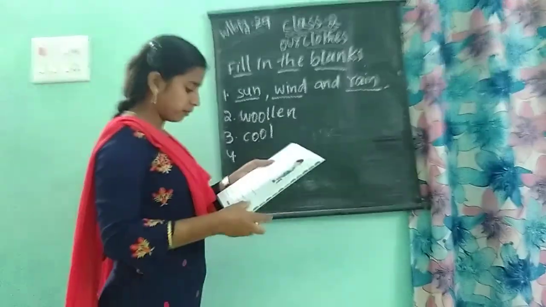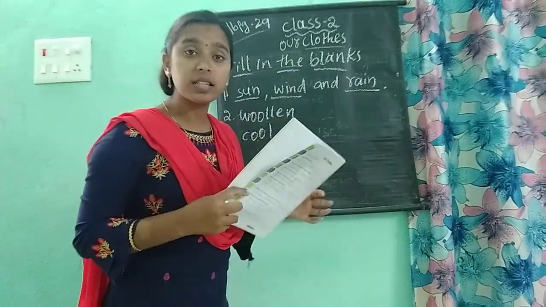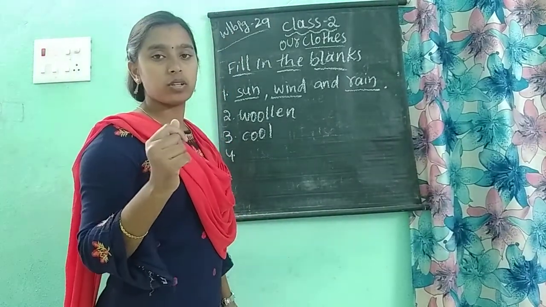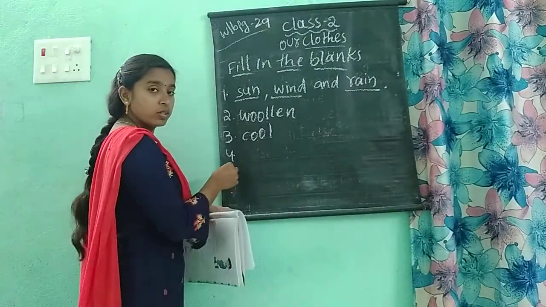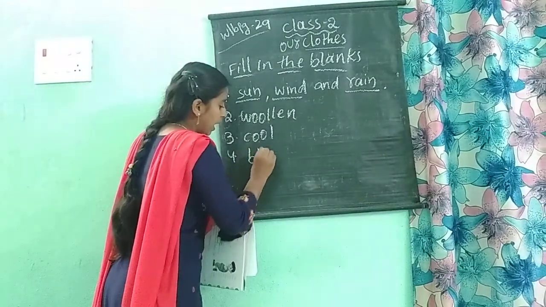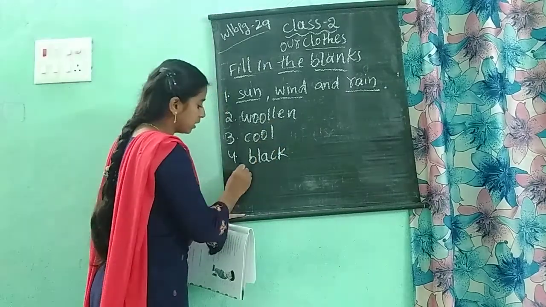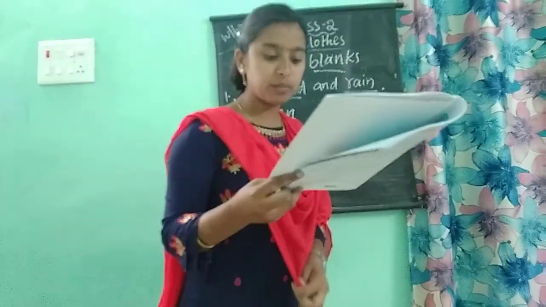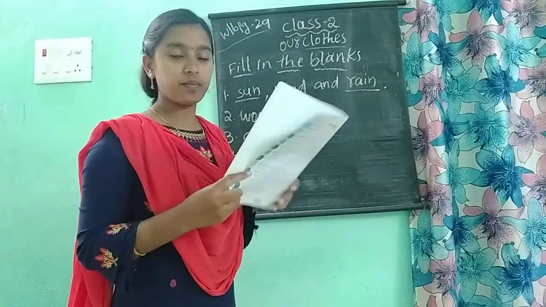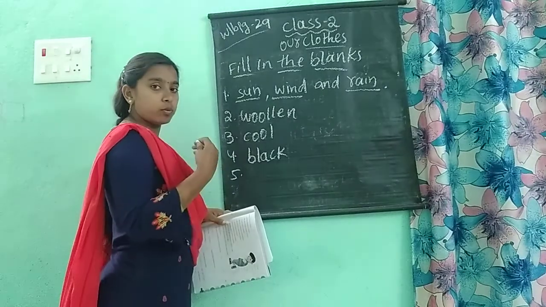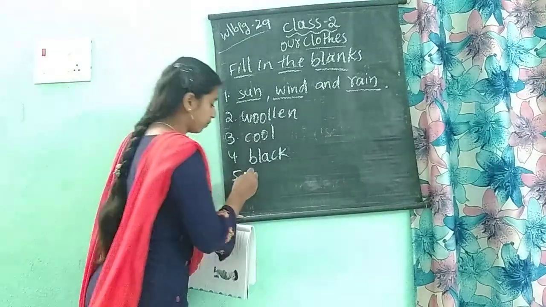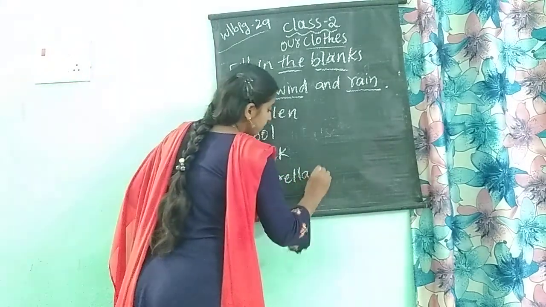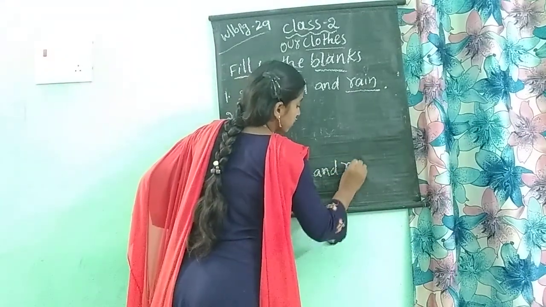Next, fourth one. Never wear dash color clothes in summer season. In summer season, we should not wear one color clothes. Which color is that one? Black color. We should not wear black color clothes in summer season. Okay. Next, we protect ourselves from rain by using dash and dash. In rainy season, to protect our body from rain, what should we use? We should use umbrella and raincoats.